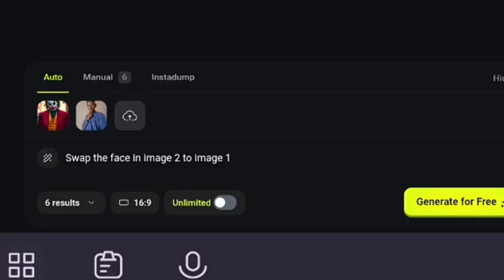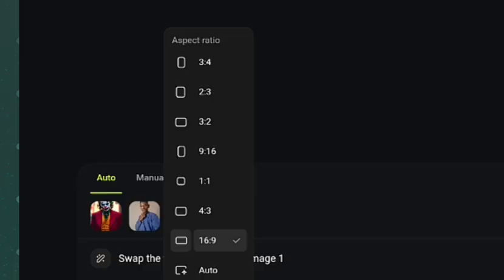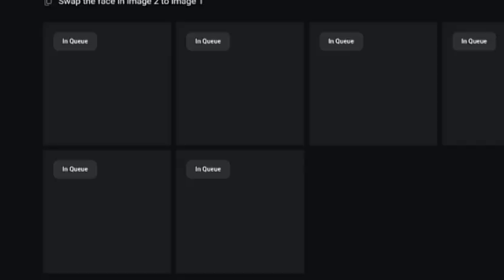Then I'll click on generate. Let's use the ratio 9:16. Now let's see the result. Give it some minutes and it's going to generate the result. Sorry, I set the number of results to 6, so I'm expecting to get 6 different results.